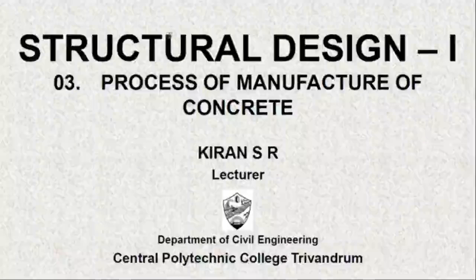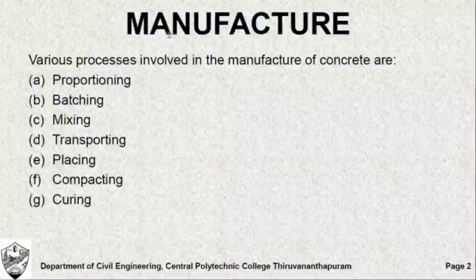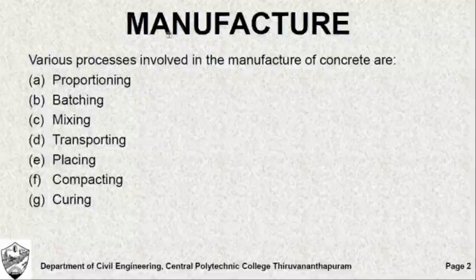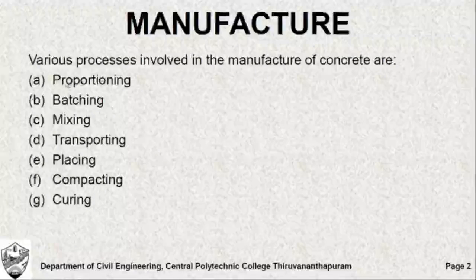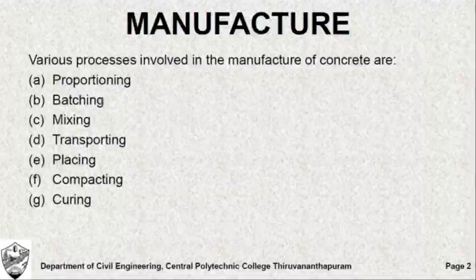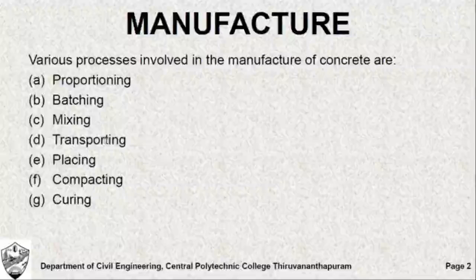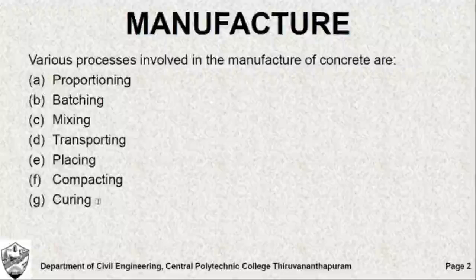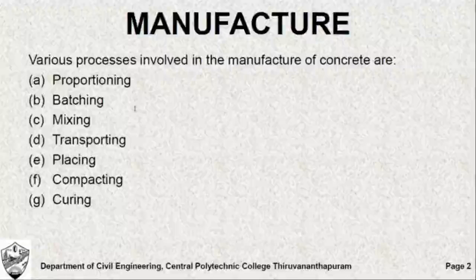The process of manufacture of concrete. In the process of manufacture of concrete, the following processes are involved: proportioning, batching, mixing, transporting, placing, compacting, and curing. So let us discuss each one of these in detail.